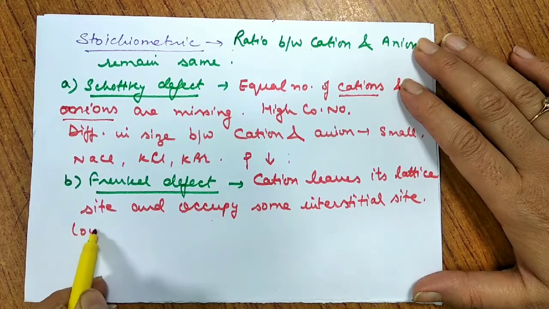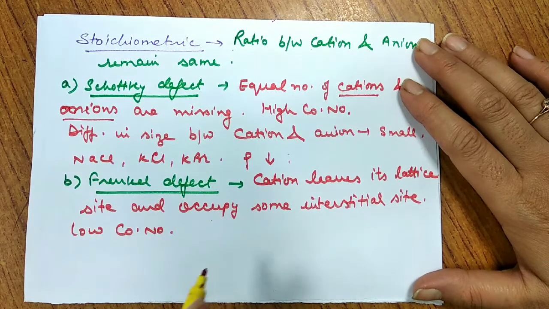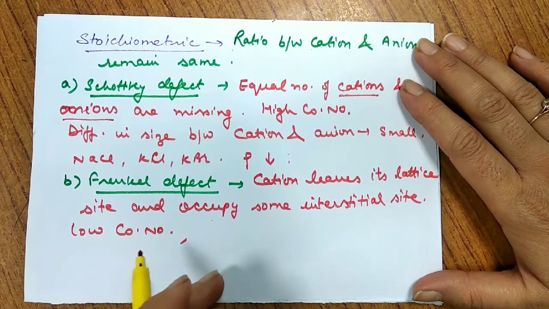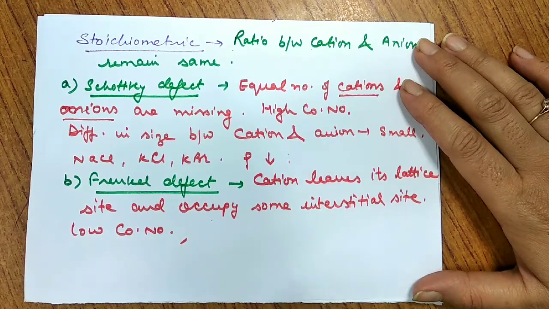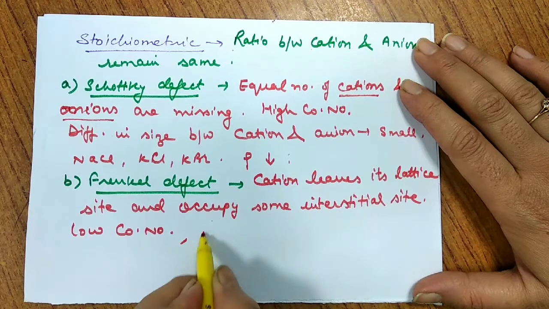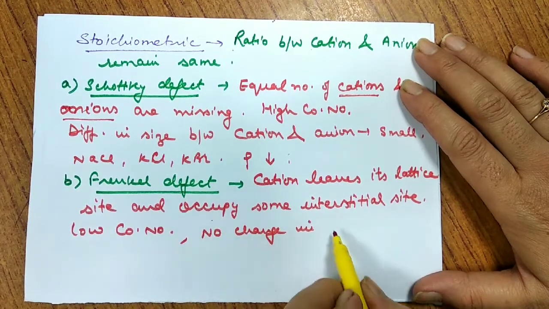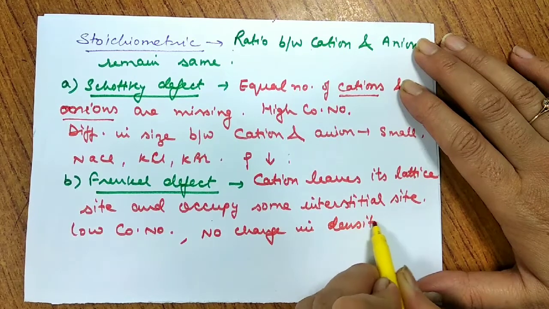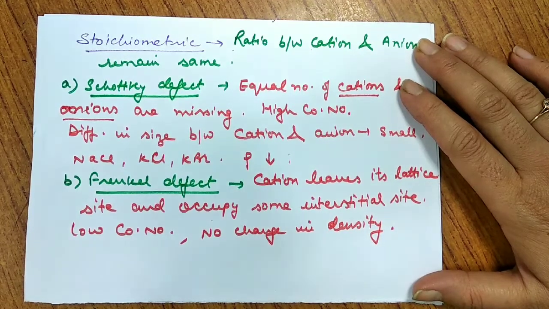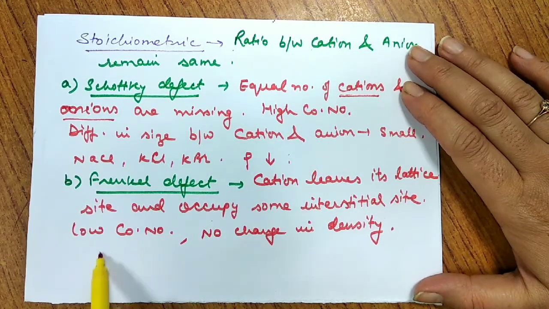Now in what compounds is it observed? It is observed where we find a low coordination number. That means particles are apart from each other. Now if I ask you what is the change in density? Does the cation leave the crystal system? No, the cation doesn't leave the crystal system. It remains in the system, it just left its place and came from here to there. So no change in density. And since cations and anions are equal in number, the neutrality will also be the same. So Frenkel defect does not show any change in the density.